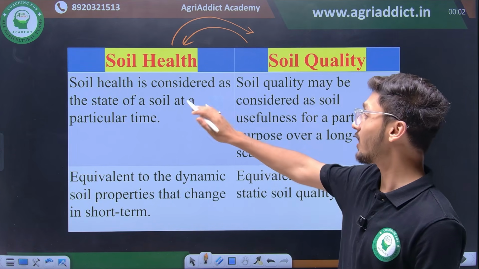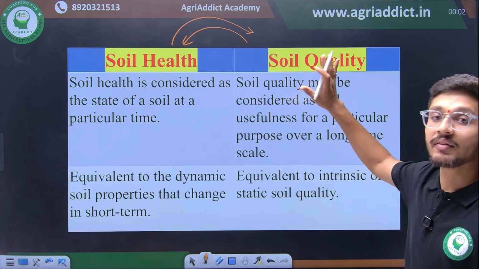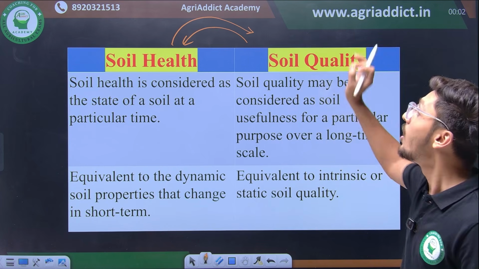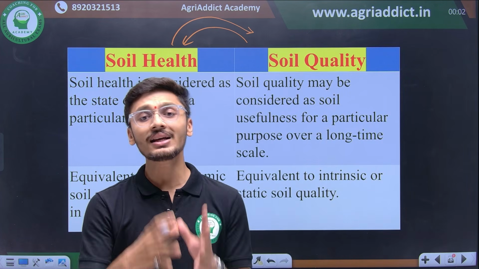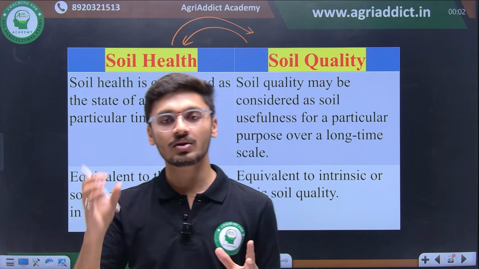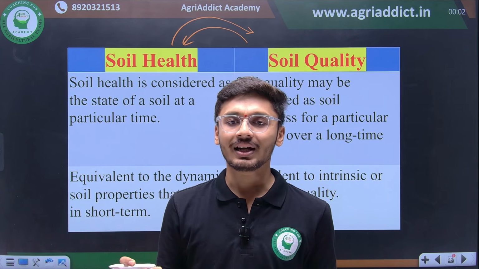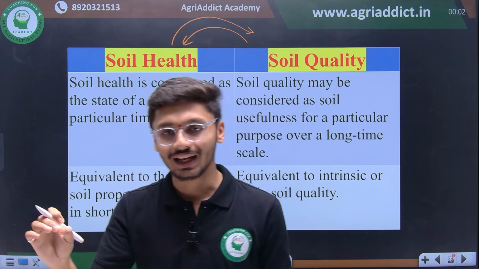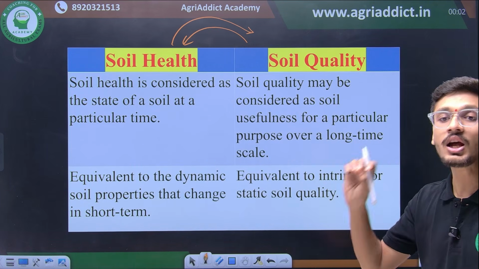At a particular instance, with a short period of time when it is observed, it is known as soil health, and when it is observed for a long period of time, it is known as soil quality. So now, what is soil health? Soil health is equivalent to the dynamic properties, small properties which can change over a small period of time, even with a small change in atmospheric, environmental and ecological conditions. If such conditions change, it can affect soil health, and thus soil health is dependent on dynamic soil properties that change in short term.